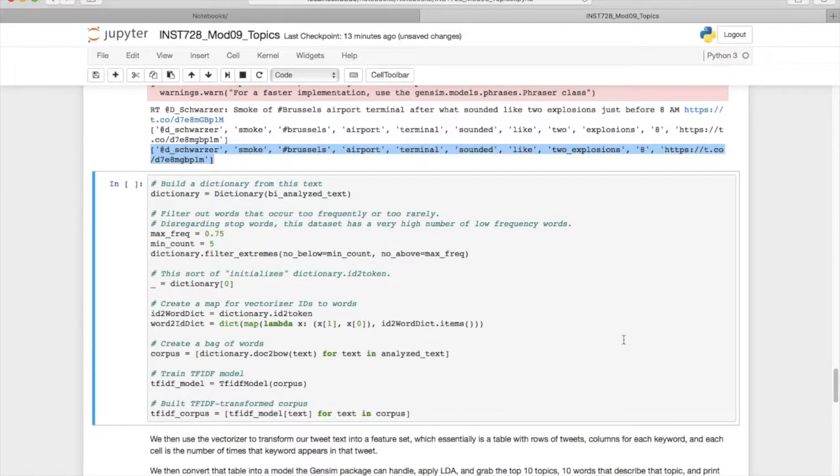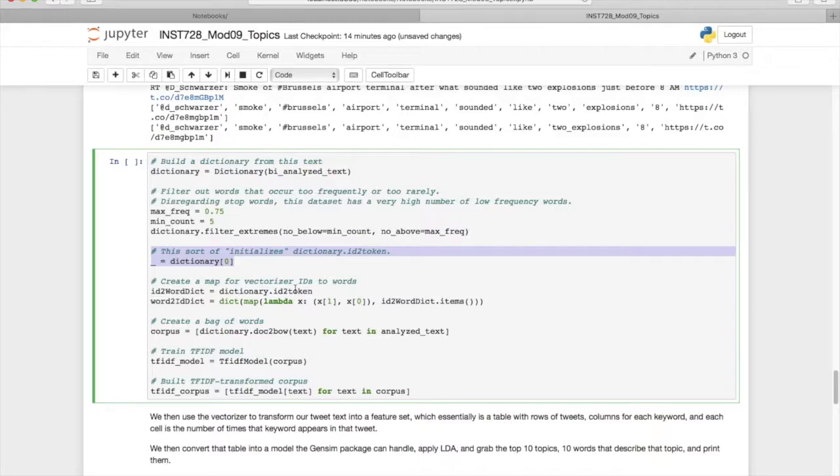Okay, so the next thing we do is build a dictionary. So we take all of our analyzed tweets and create a dictionary from them. So this dictionary says, here are all of the words used in our entire set of tweets. And what we want to do now is filter out words that occur very rarely or very frequently. So this dictionary.filterExtremes lets us drop very rare words. So this min count says we're going to drop words that occur less than 5 times. And this max frequency count says we're going to drop words that occur very often as well. So words that occur in 75% of our documents, we will drop those as well.